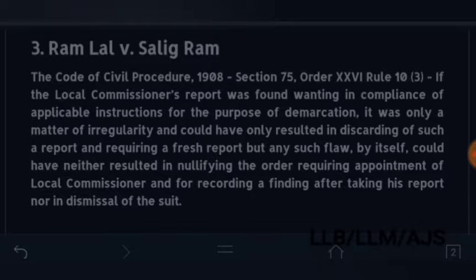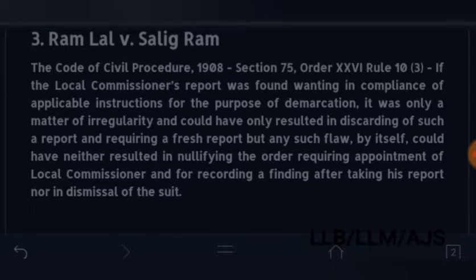If the local commissioner's report was found wanting in compliance of applicable instructions for the purpose of demarcation, it was only a matter of irregularity and could have only resulted in discarding of such a report and procuring a fresh report. But any such flaw by itself could have neither resulted in nullifying the order appointing the local commissioner and recording a finding after taking his report, nor in dismissal of the suit.